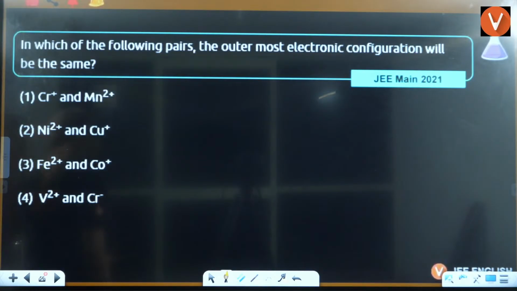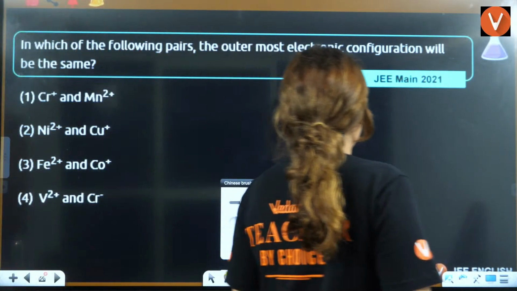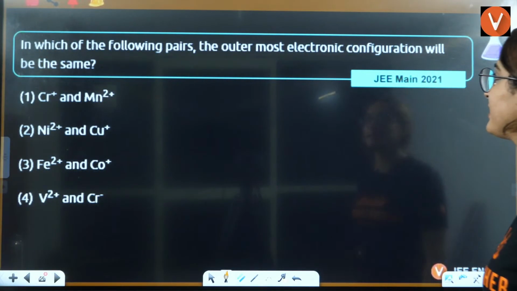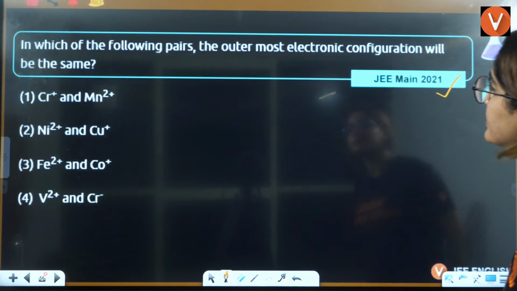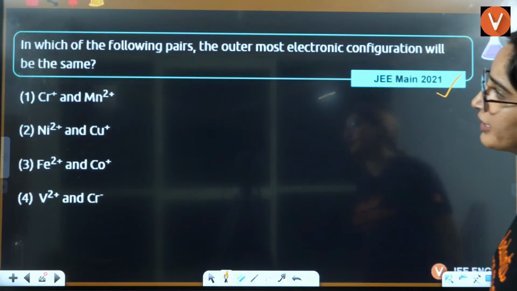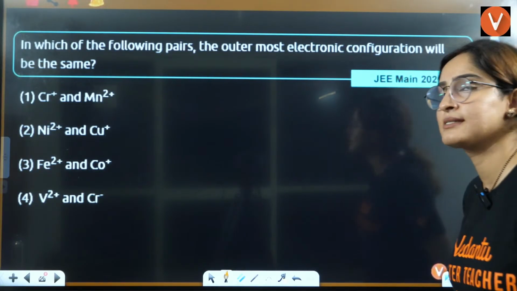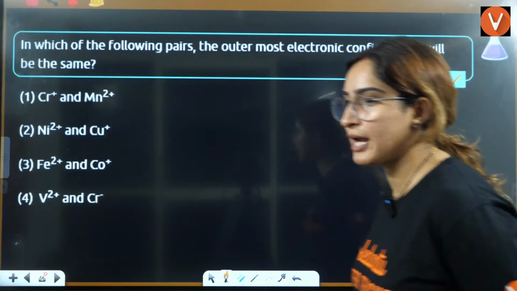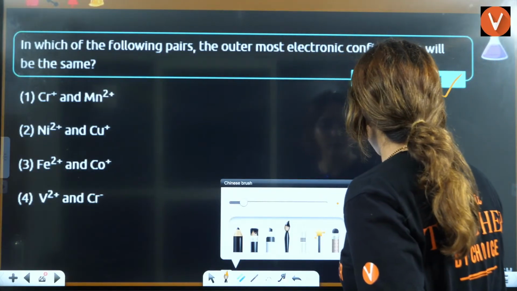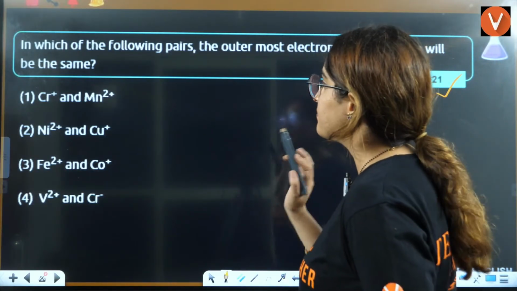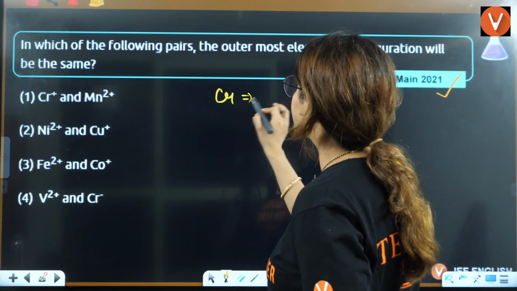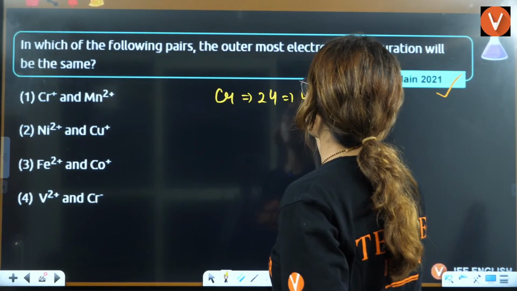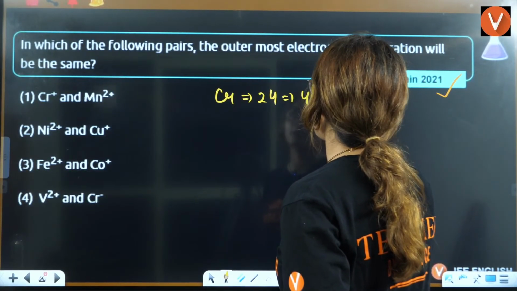Okay, now tell me. JEE 2021. Which of the following pairs outermost electronic configuration will be same? You have to write it. Simple, I already told you these things here. Chromium, guys, it is 24. It is 4s1 3d5.